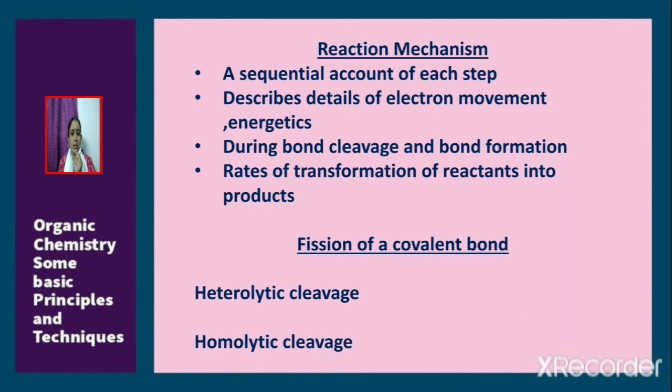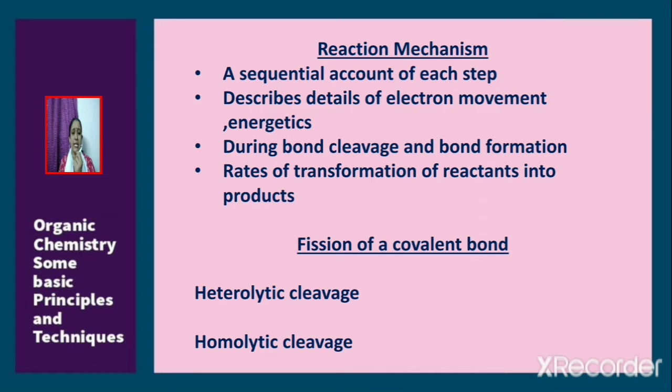The intermediate then gets converted into product, one or more products, along with byproducts. Let us now try to understand what is meant by reaction mechanism. Each and every reaction follows a particular mechanism. So reaction mechanism gives us a sequential account of each step. A reaction may take place in two or more steps.